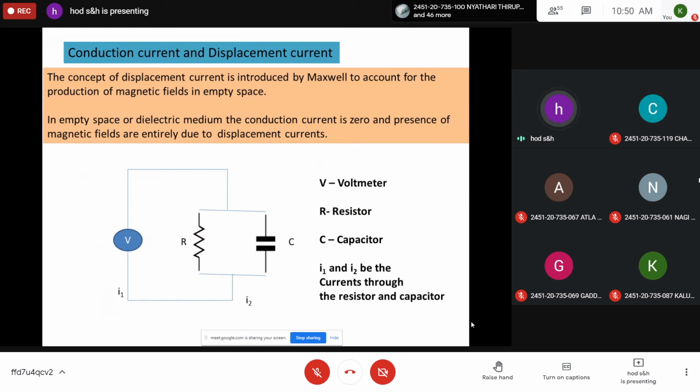So next you take the heading conduction current and displacement current. If you have time, you draw this circuit also.